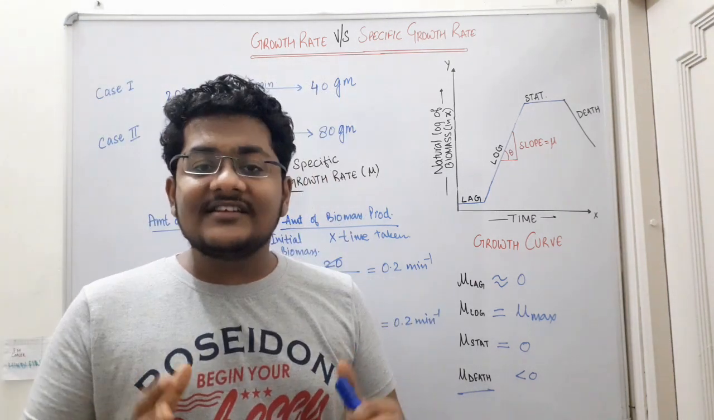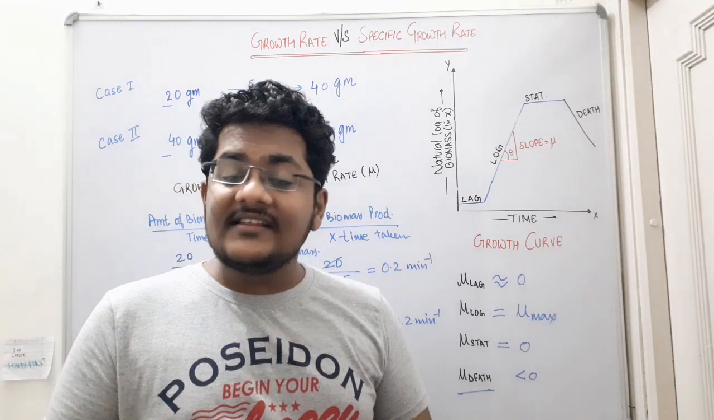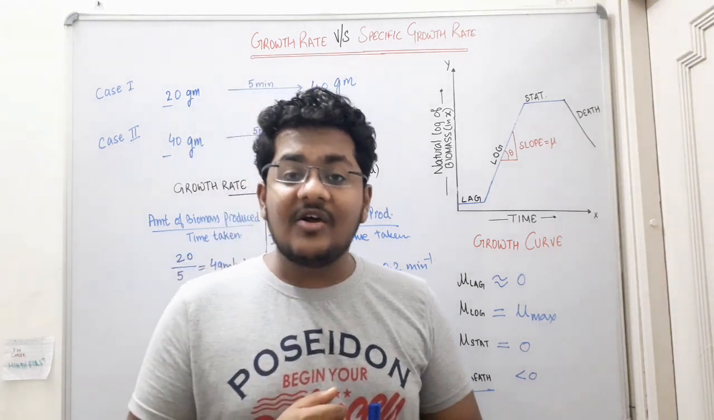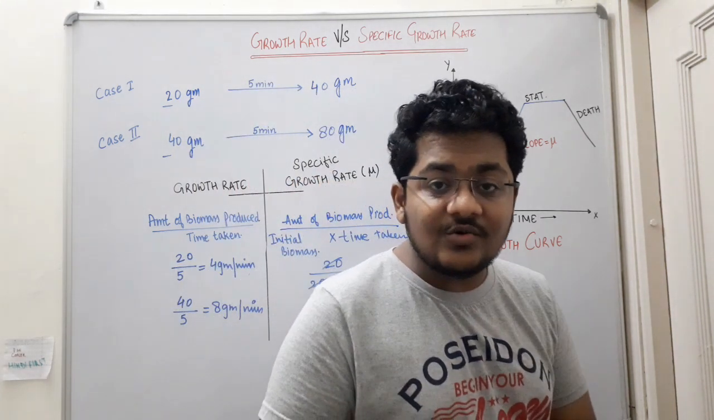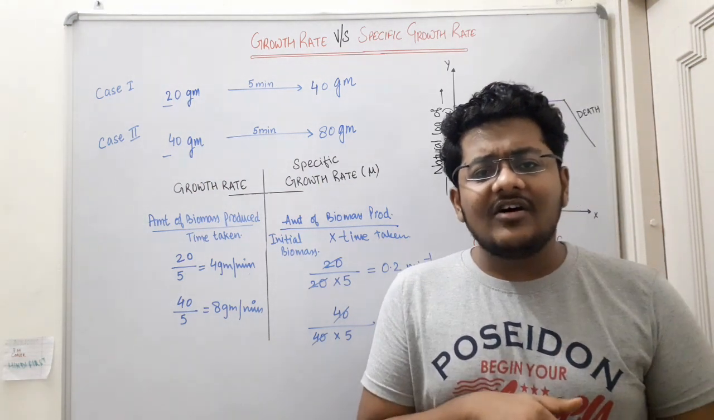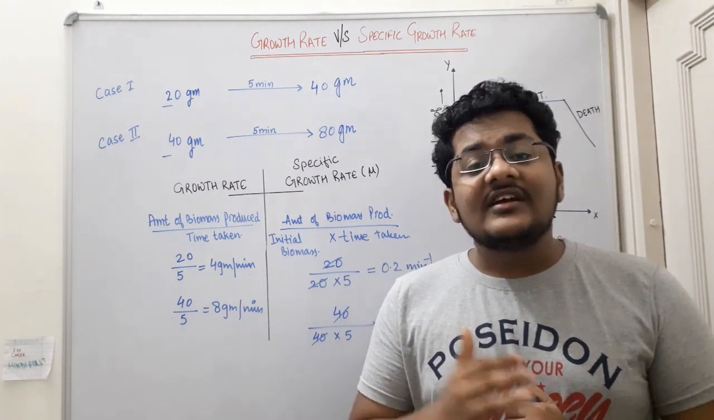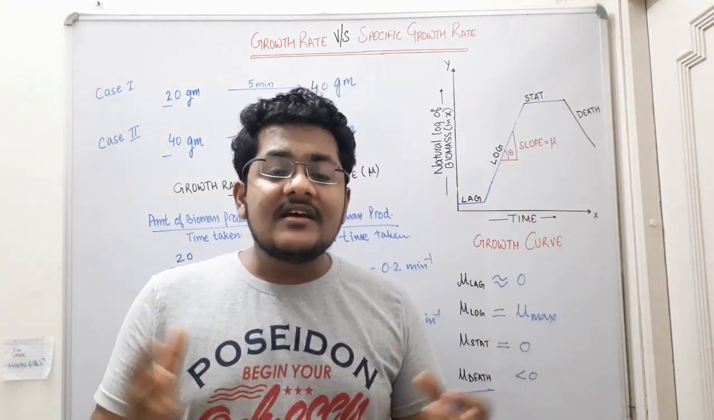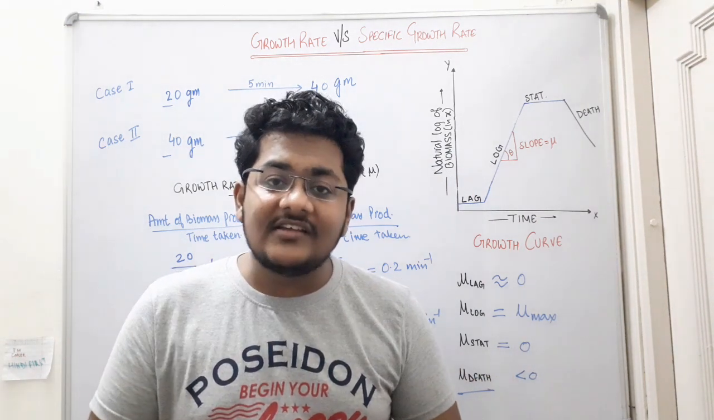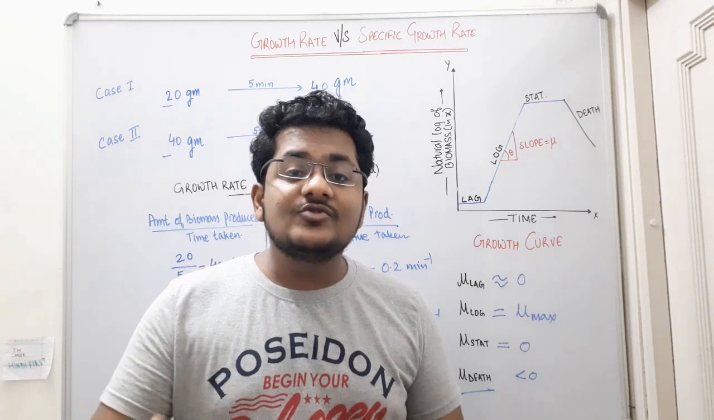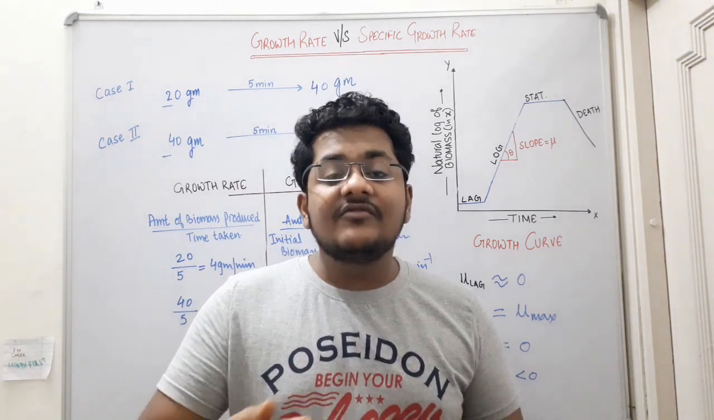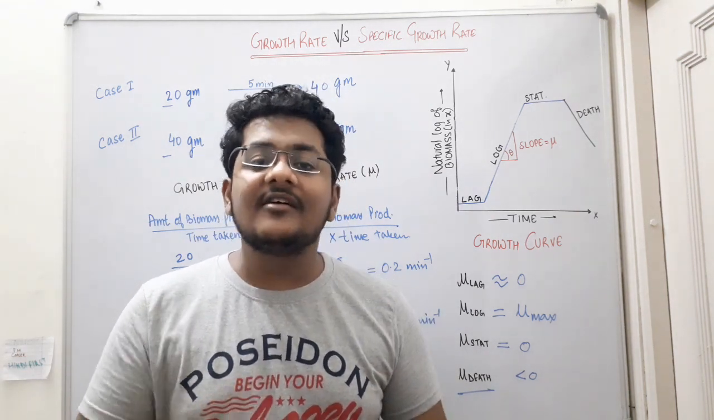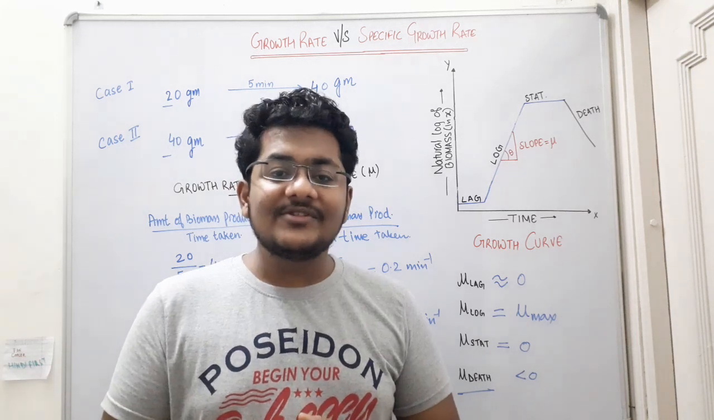Okay, so let's revise this video. Growth rate does not tell us anything about the properties of the microorganism, and also growth rate does not take into account the initial biomass concentration present, whereas specific growth rate tells us about the property of the microorganism, and also takes into consideration the initial biomass concentration. Specific growth rate can help us compare the growth of two different microorganisms. It can help us choose a better strain of microorganism for better growth. The higher the specific growth rate, the higher the biomass produced in a particular period of time. That was all about growth rate and specific growth rate.